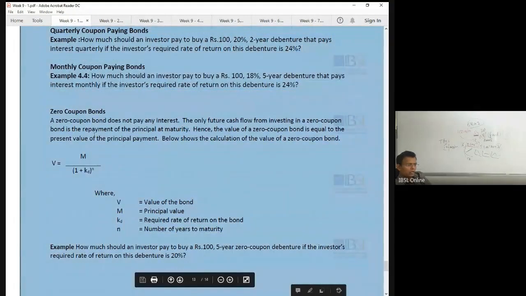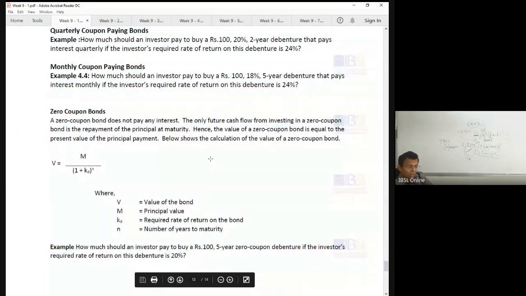Very important. Zero coupon bonds. We have not heard of them; we have heard only one instrument, that is treasury bill. But bonds we have not heard. Just this morning we learned the term zero coupon bond. But we gave you the example, treasury bill. But there are things that are zero coupon bonds. So if the examiner gives you a question, he can ask the question this way. This is the only way he can ask this question, right?